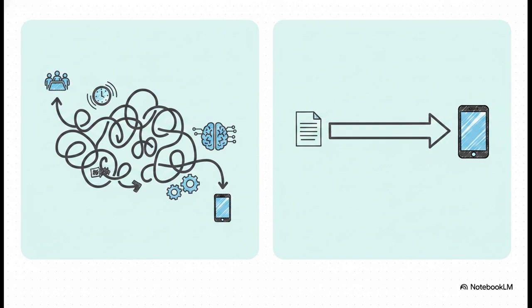I mean, just look at the difference. On the left, you've got the traditional way, this tangled web of meetings, estimating costs, design sprints, revisions. It can go on for months. But look at the right. The new way is so clean, it's direct, it's just a straight line. It's just those 5 blueprint components we talked about, leading right to the finished app. The leap in efficiency here isn't just a small step, it's gigantic.